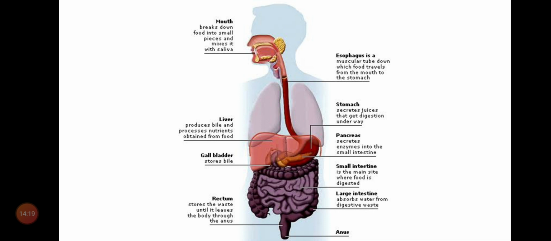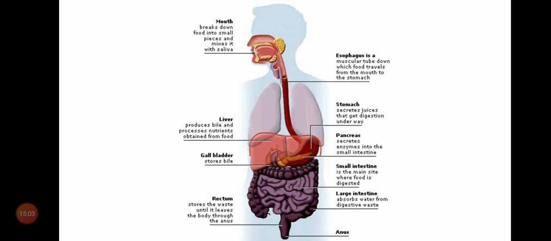So digestion occurs in the various parts of this digestive system. Mainly our digestive system consists of 2 parts. How many parts are there? 2 parts. What are they? First one, alimentary canal. And the second one? Yes, digestive glands. Our digestive system consists of 2 parts. First one, alimentary canal, and second one, digestive glands. What is alimentary canal?